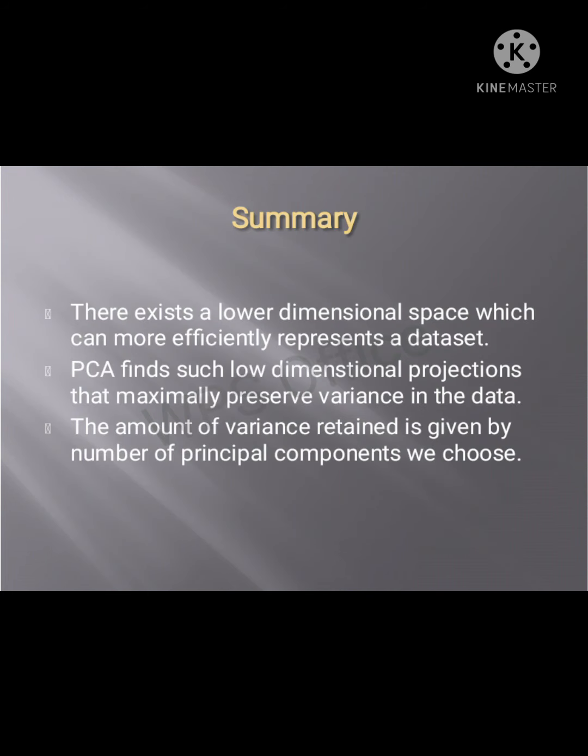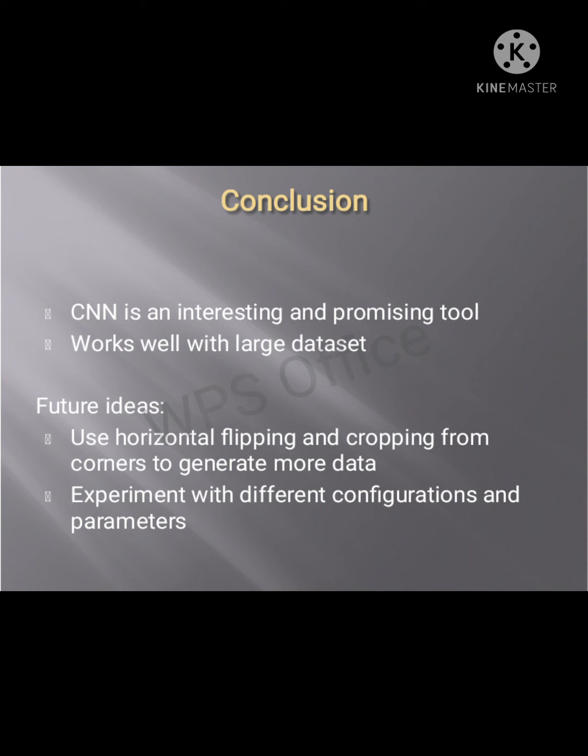The summary of this presentation: there exists a lower dimensional space which can more efficiently represent a data set. PCA finds a low dimensional projection that maximizes variance in the data. The amount of variance retained is given by the number of principal components we choose. The conclusion is that CNN is an interesting and promising tool that works well with large data sets. CNN is the best method used for face detection.